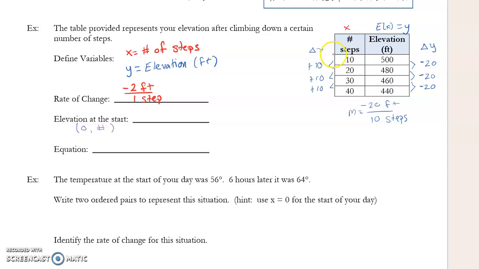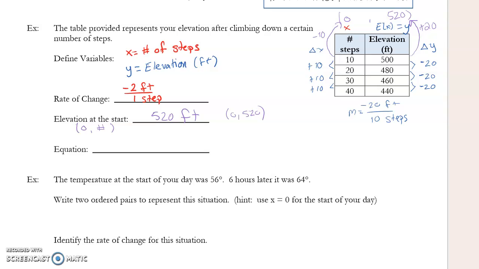If I go back 1 step, and I'll just make it a big leap up to here, to 0, well, I just took away 10. That was just working my pattern backwards. Now, instead of plus 10 to go backwards, I had to minus 10. So instead of minus 20 to go backwards 1 step, I have to add 20. This should be at 520. That's going to be my starting point at 520 feet of elevation, or at 0, positive 520.